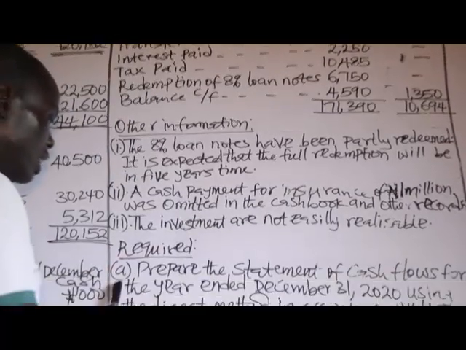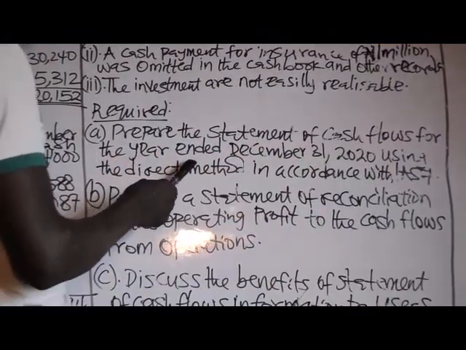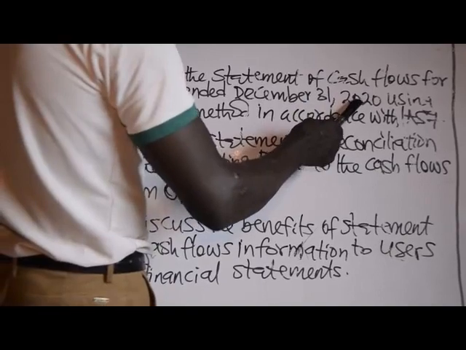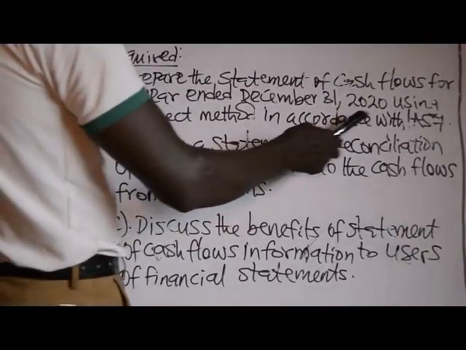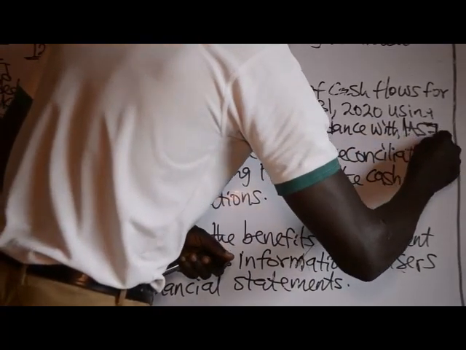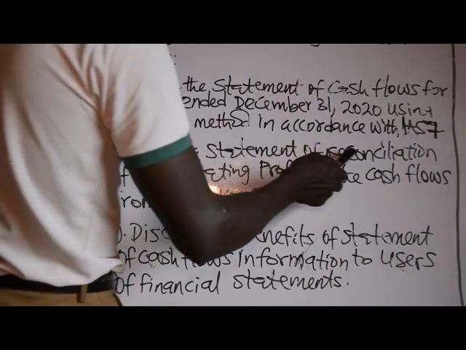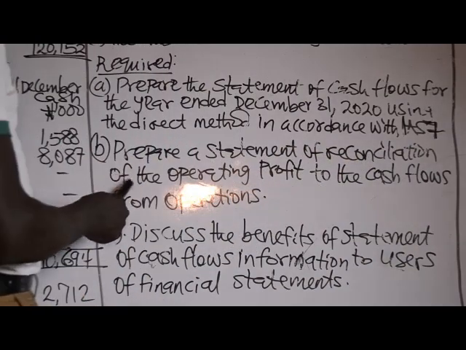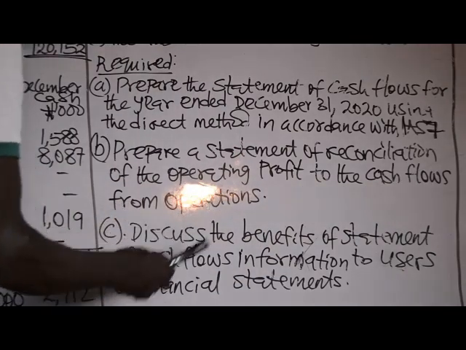Required. A. Prepare the statement of cash flows for the year ended December 31st, 2020 using the direct method in accordance with IAS 7. B. Prepare a statement of reconciliation of the operating profits to the cash flows from operations.